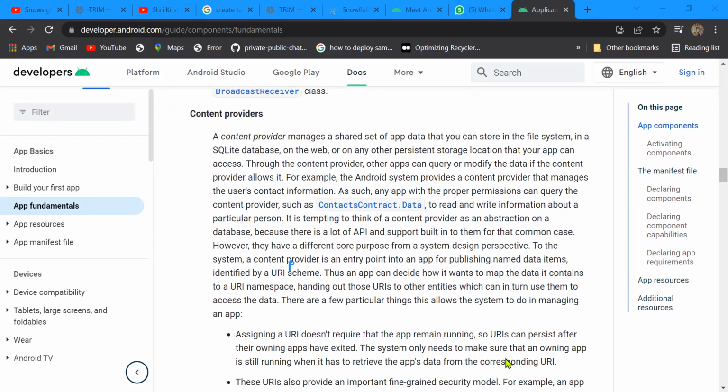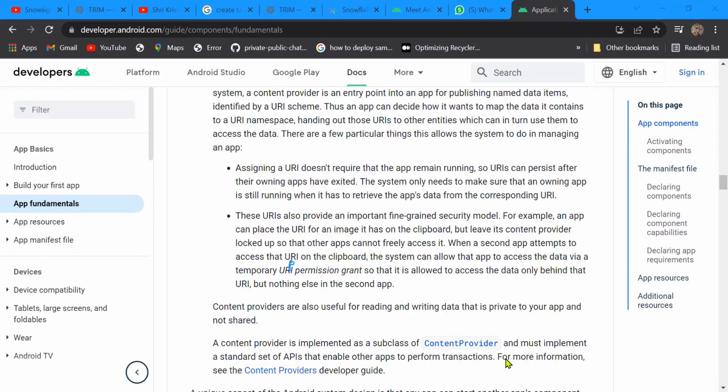So this is what will help us get all those data and files according to our need. When we start developing our application, we will get to use all this stuff.